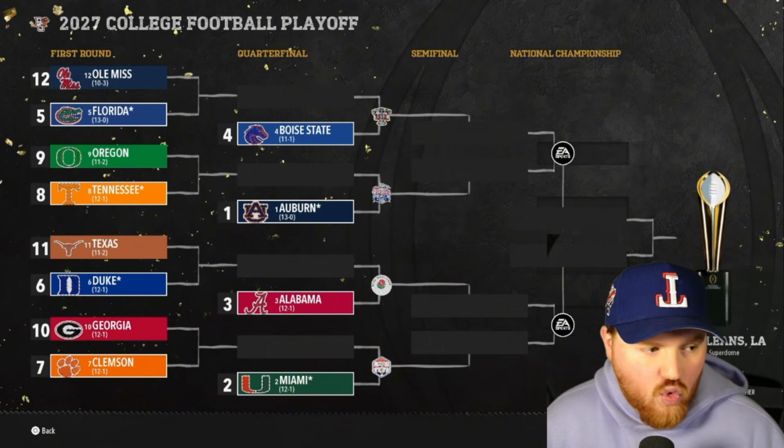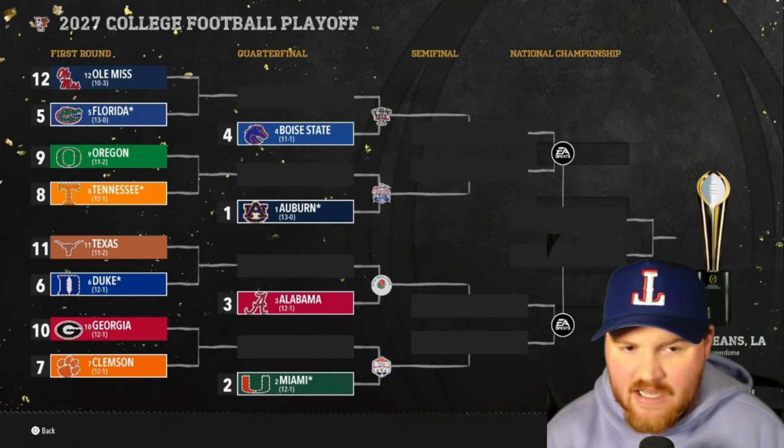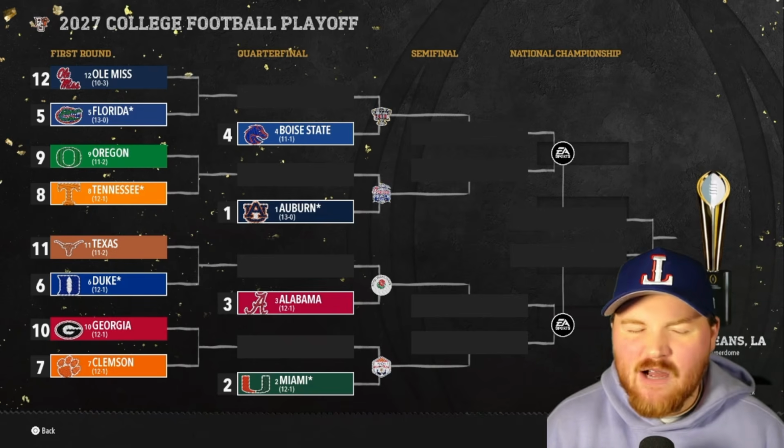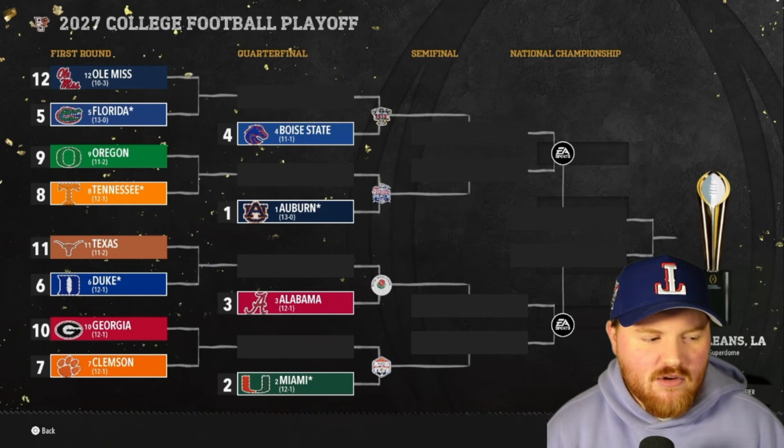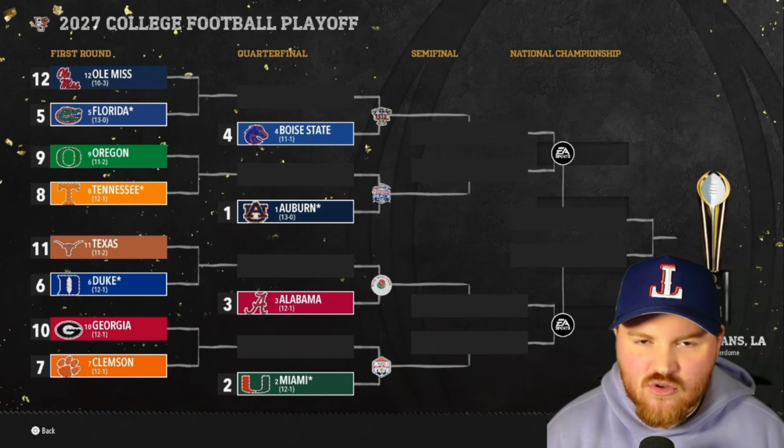Could have Oregon and Florida, Oregon and Auburn, or Florida and Auburn. There's going to be a lot of things on the line here for best team in the video. That's why I really like this new scoreboard thing that we're doing, because it gives us obvious stakes for each game as we get towards the end of the video.